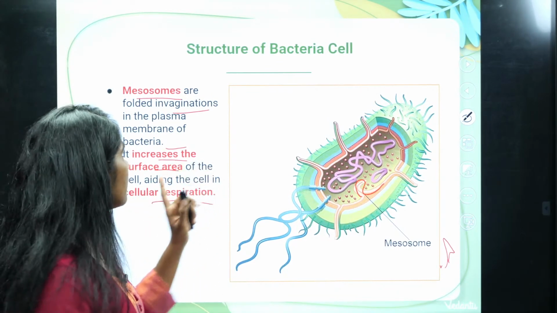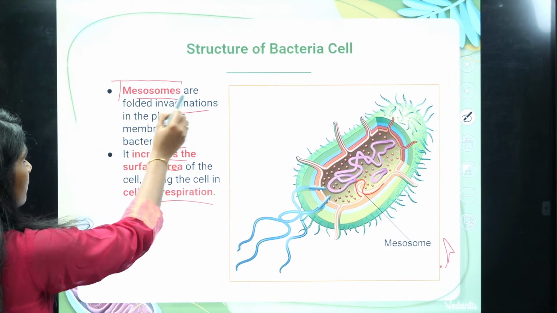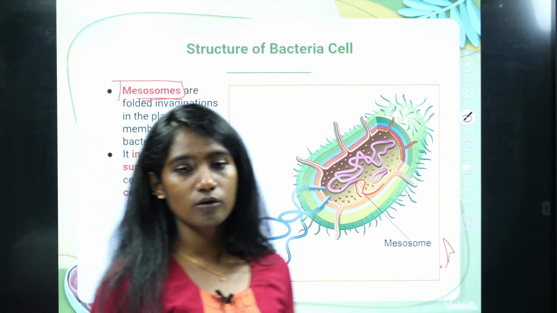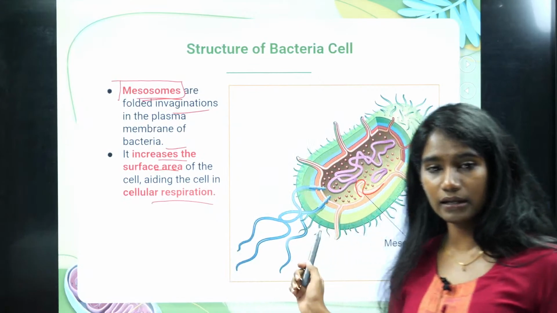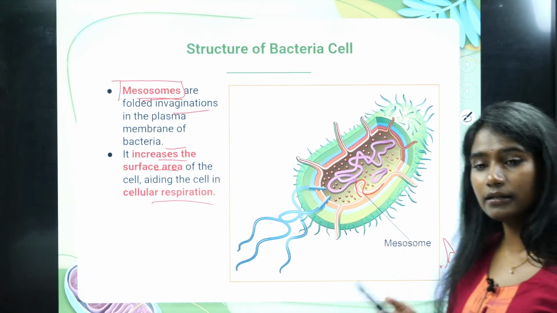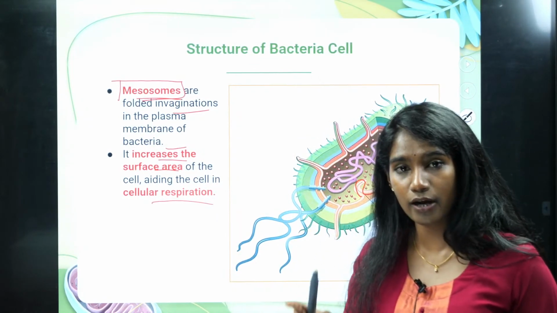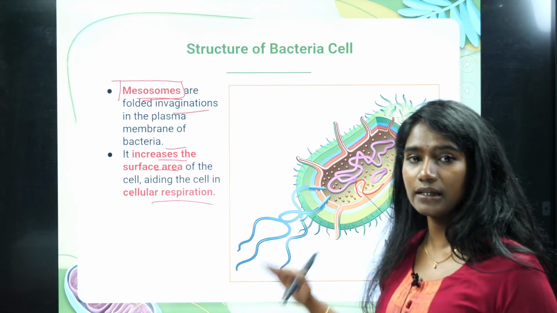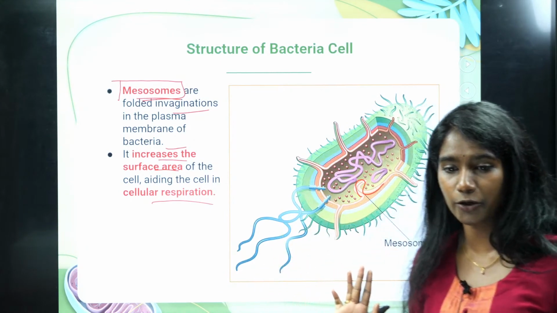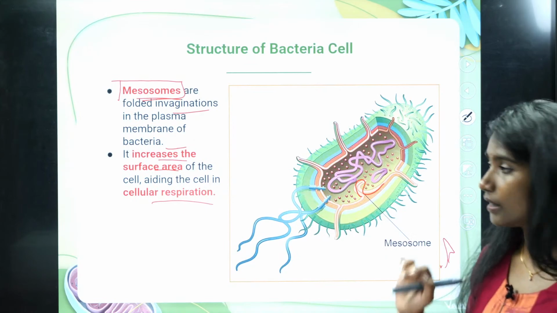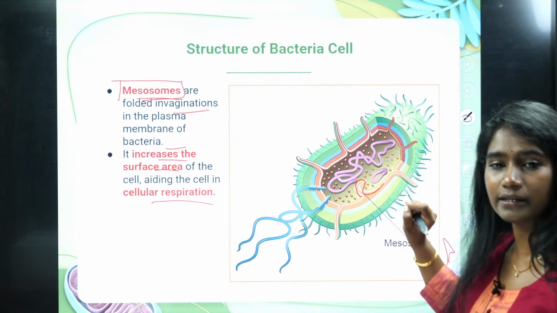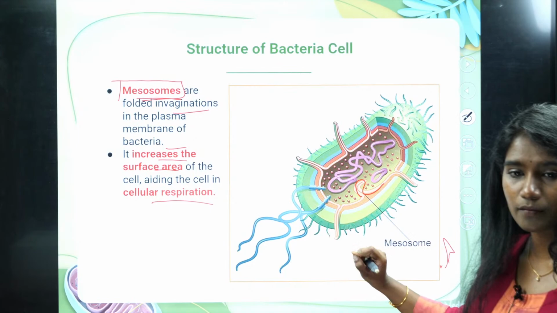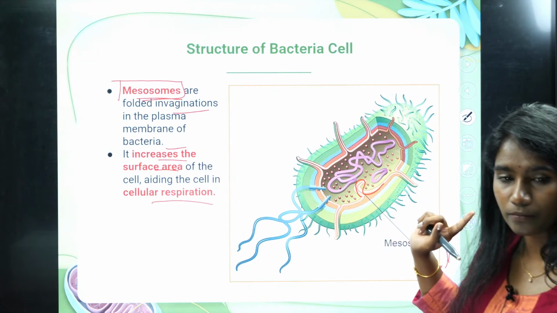That is called as mesosome. So here the mesosome is noticed in this bacterial cell, right? It is actually inner folding of the plasma membrane, which increases the surface area for cellular respiration. Clear with that? So here in the bacterial cell, the respiration occurs in the plasma membrane.